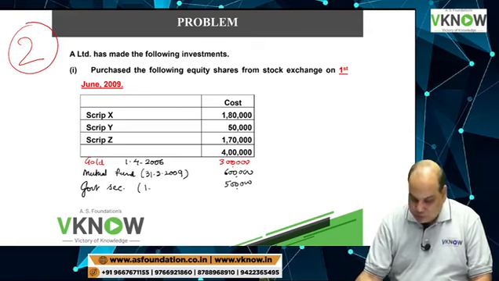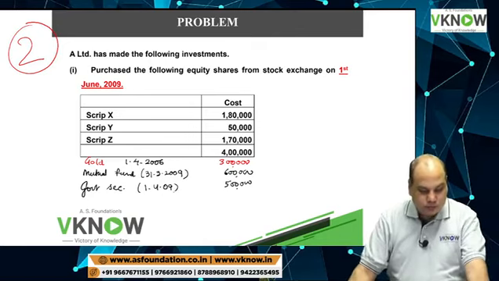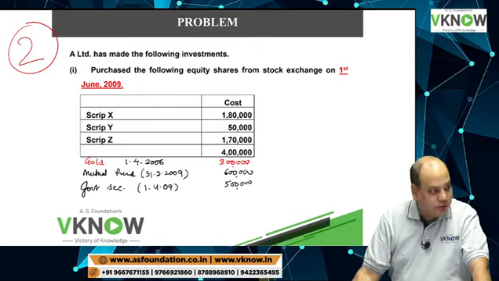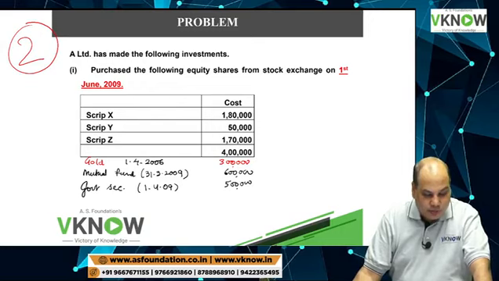On which date? On 1/4/2009. How will you treat these investment as per applicable AS in the books of the company for the year ended on 31st March 2010 if the value of these investments are as follows?